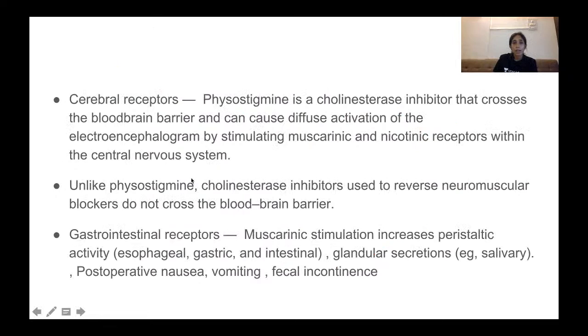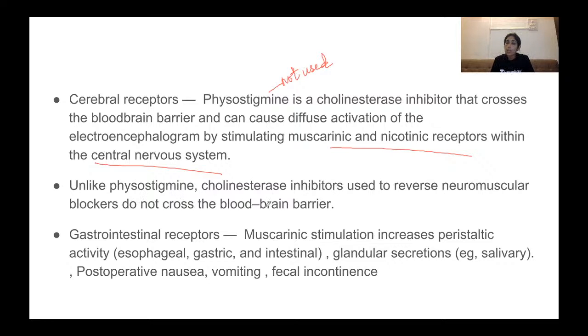Now your cerebral receptors: physostigmine is a cholinesterase inhibitor that crosses the blood-brain barrier and can cause diffuse activation on the EEG, basically causing seizures by stimulating the muscarinic and nicotinic receptors within the central nervous system. Hence, physostigmine is not used because it can cross the blood-brain barrier. We do not want any drug crossing the blood-brain barrier and binding to the muscarinic and nicotinic receptors in the brain. Hence, physostigmine is not used.